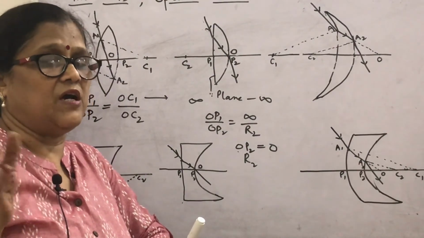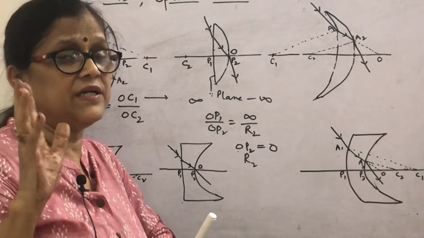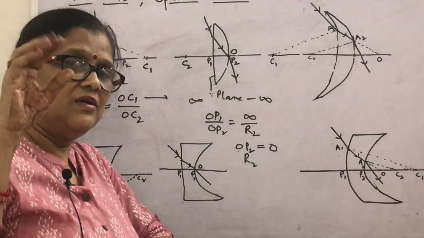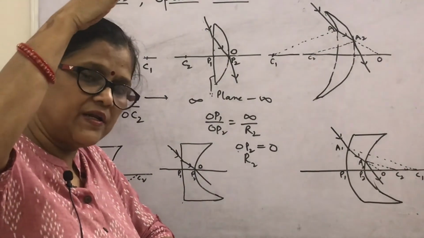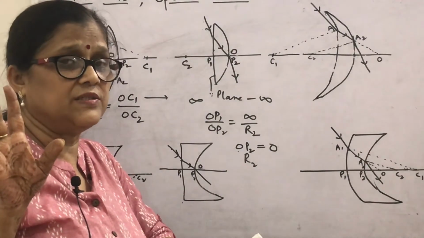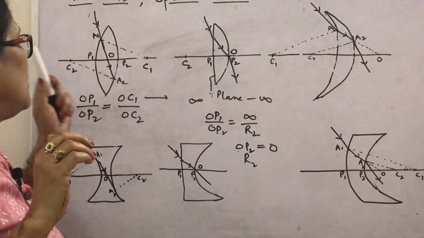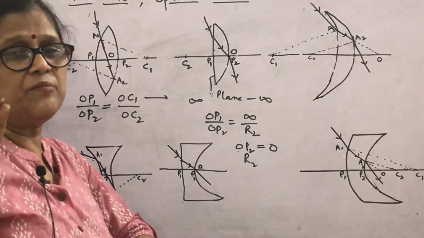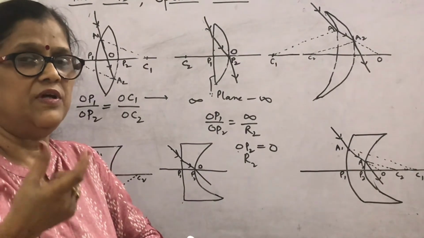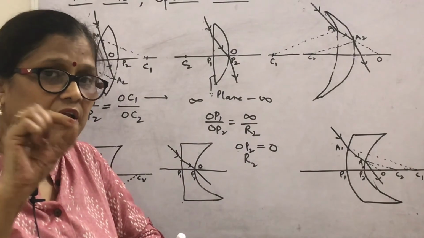The next definition I am going to give you is very important, that is for the optical center. The optical center is a point through which a light ray passing is supposed to be undeviated for a thin lens. But what is it actually? Look, the optical center mainly divides the thickness of the lens in the ratio of the radii of curvature.